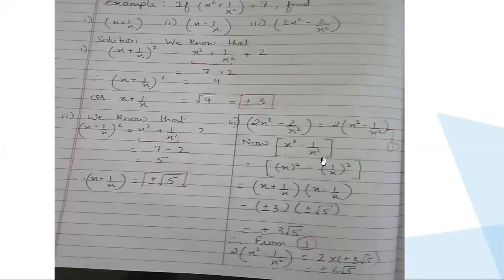So this can be written this way also. X square, I have written it like this. I've just put an additional bracket, no changes. Minus is copied the way it is, and 1 upon x square can also be written as 1 upon x whole square, because 1 square will still give you 1 only, no changes, and x square will give you x square. The way of writing is different, because I want this thing to fall into some kind of identity.